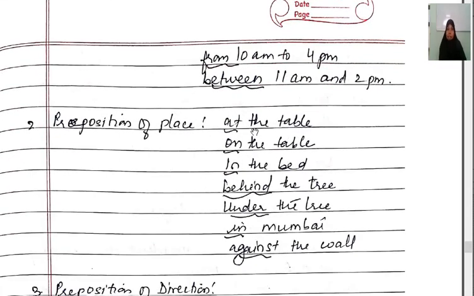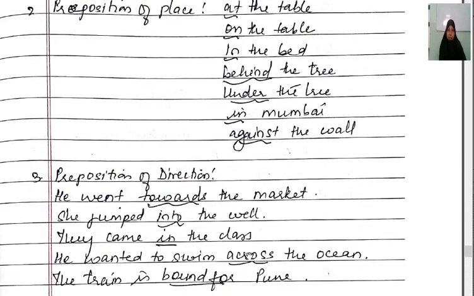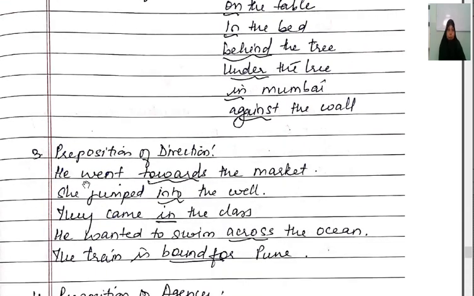Prepositions of place, like at the table, on the table, in the bed, behind the tree, under the tree, in Mumbai, against the wall. All the words which I have underlined here are prepositions indicating place. Prepositions of direction: He went towards the market. She jumped into the well. They came in the class. He wanted to swim across the ocean. The train is bound for Pune. All the words which are underlined here are prepositions showing direction.